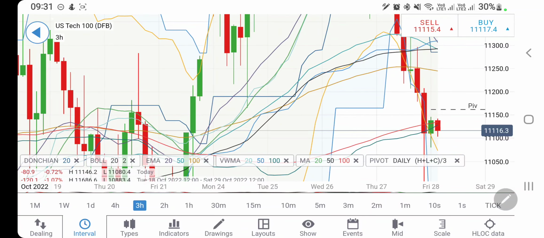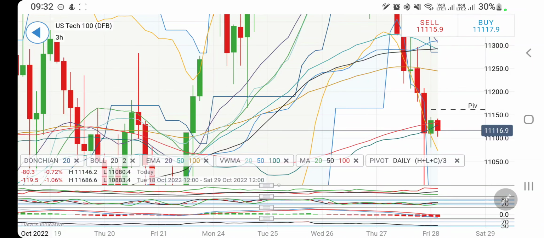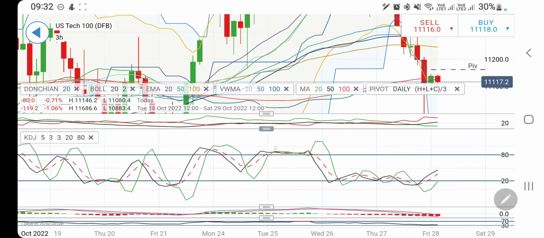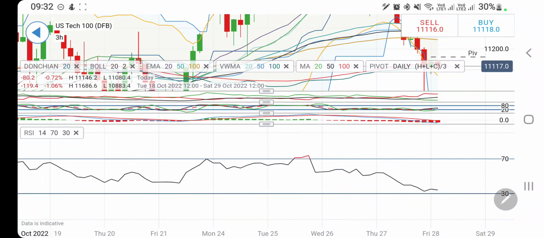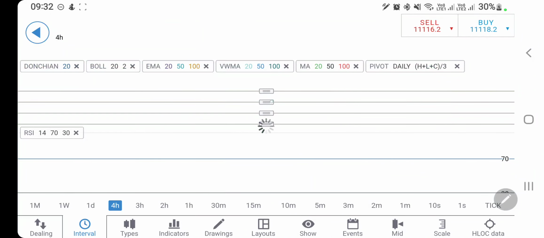Yesterday also I told that we may expect a drop towards 11,250, 200. Day before yesterday I was expecting it, but now these resistance levels are going to be the support. Previously the support levels are now going to be the resistance on the upside, and hence 11,200, 250 levels you have to watch carefully. Directional movement is divergent and bearish. Stochastic is looking upwards and bullish. The MACD is bearish, it may try to converge, and RSI is trading near the bottom.